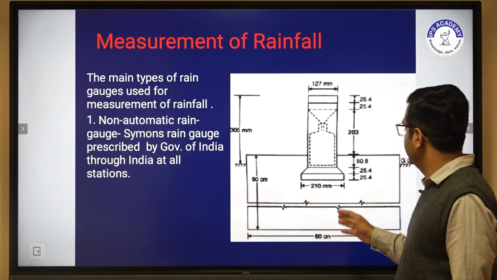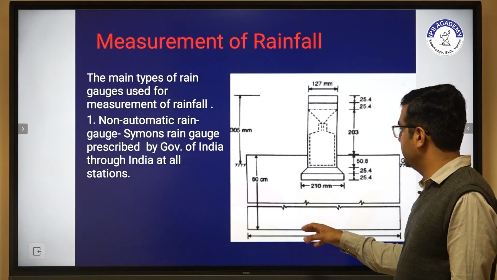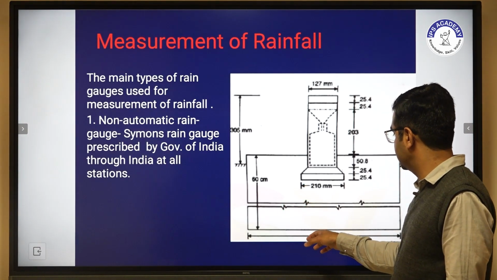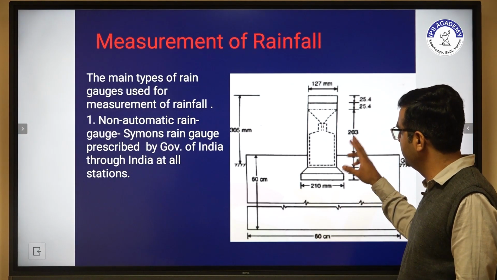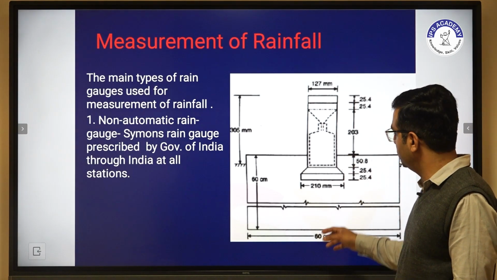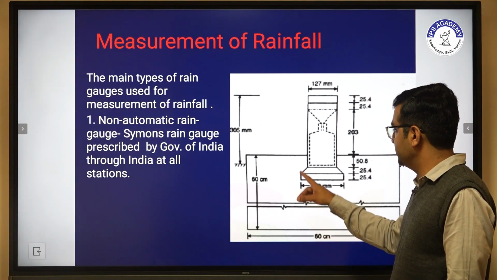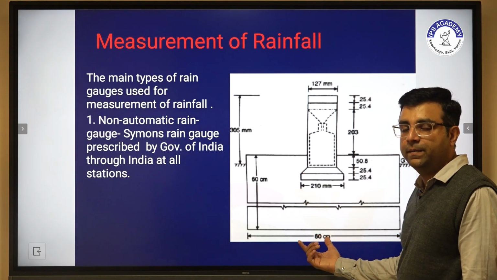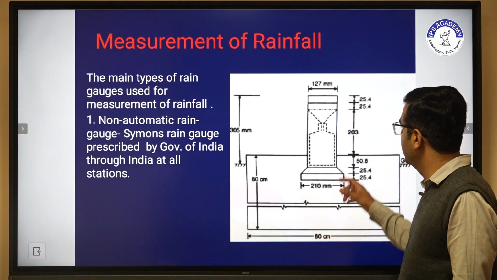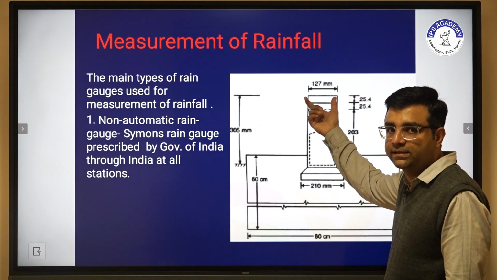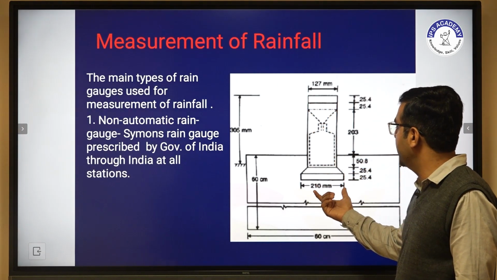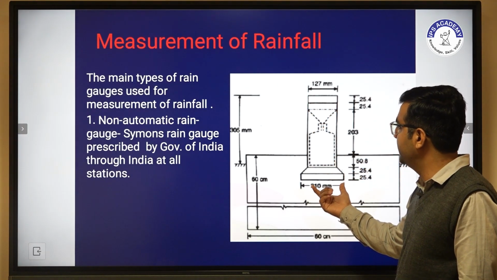These are some arrangements of the Symons rain gauge, in which we clearly see that a pedestal of 60 by 60 by 60 centimeter is first created, and then we install the Symons rain gauge on that pedestal. The Symons rain gauge has an upper diameter of 127 mm and a lower diameter of 210 mm.